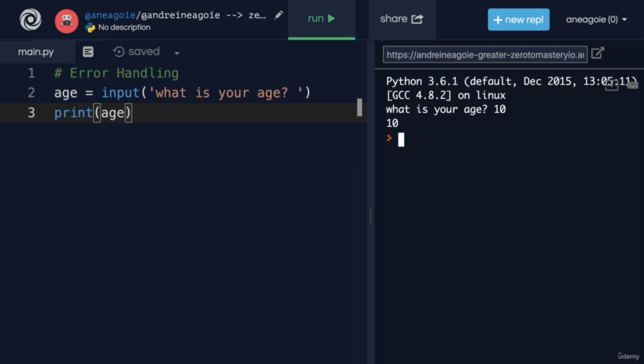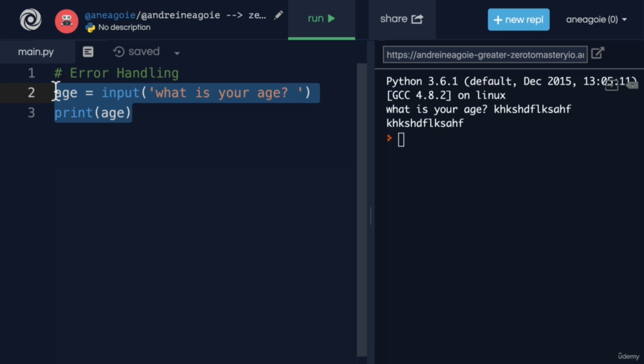Everything is working. But what if I didn't enter a number and I go like this? Well, that still works, but is that what I wanted to do with my program? Maybe I wanted to enter the age and calculate if they can play the game or not, whether they're 18 and over. How can we fix this? Well, one thing we can do is just to wrap this in an int, right?